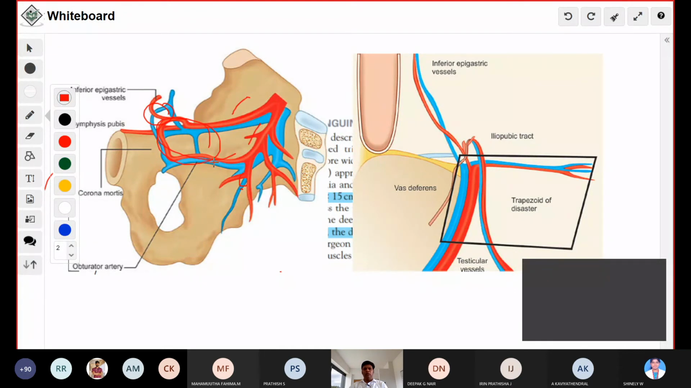This region is called the circle of death, otherwise corona mortis, because any bleeding here is definitely connected with the major vessels. There will be a torrential bleed, so that's why it is called corona mortis, the circle of death. Another shape is the trapezoid of disaster, which includes both the triangles: the triangle of doom and the triangle of pain. That is called the trapezoid of disaster.